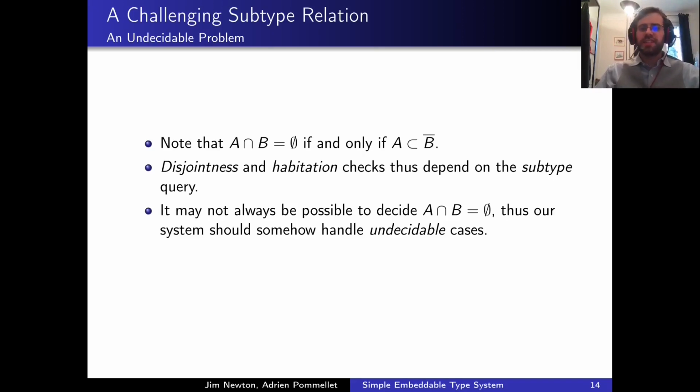Unfortunately, these disjointness and subtyping queries may not always be decidable. Therefore, our type system should be able to return true, false, or don't know if the current problem is not decidable.